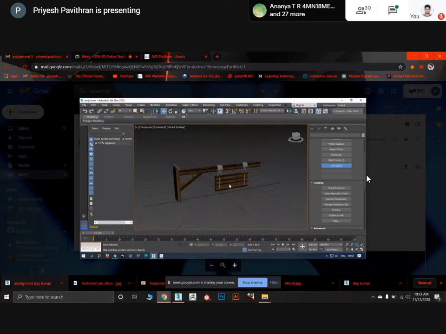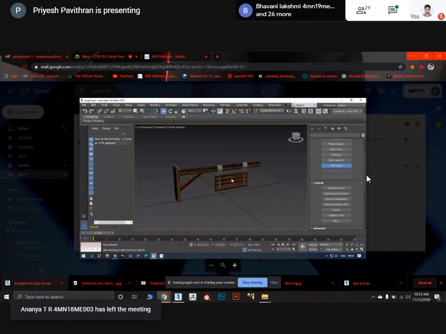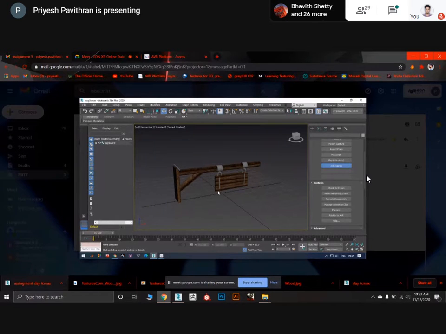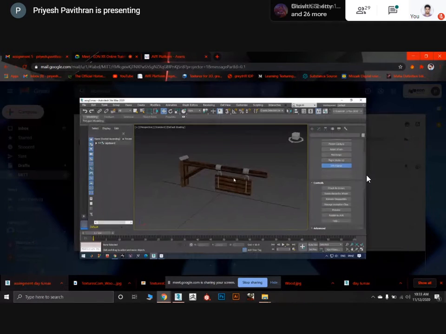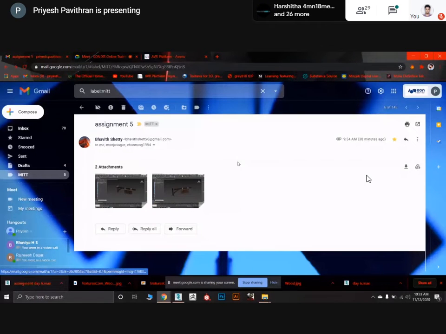Texturing is fine. I will say it's not stretchy. And here, except these three, I can find randomness. So try to rotate this part, either vertical or horizontal. And this part is looking fine. This also okay. Nice attempt, Bhavit.